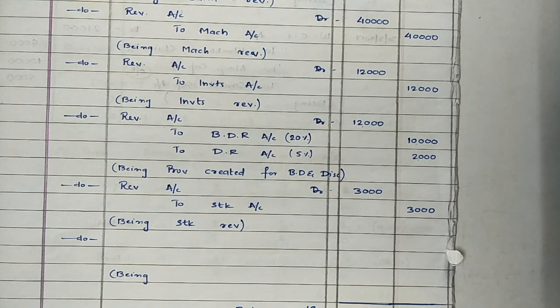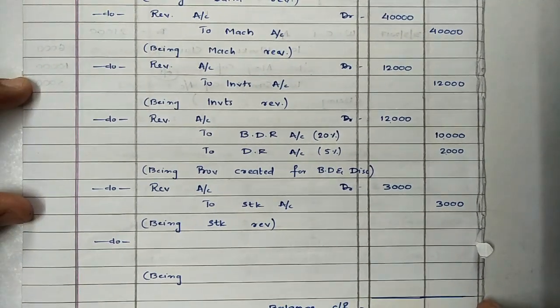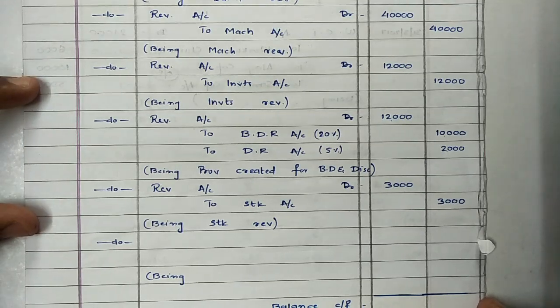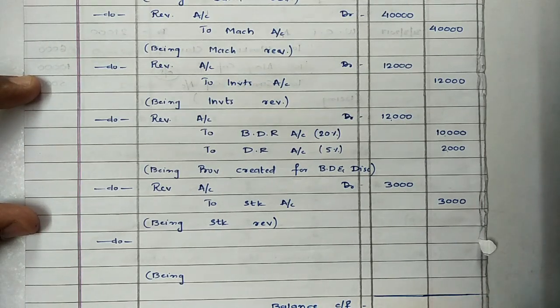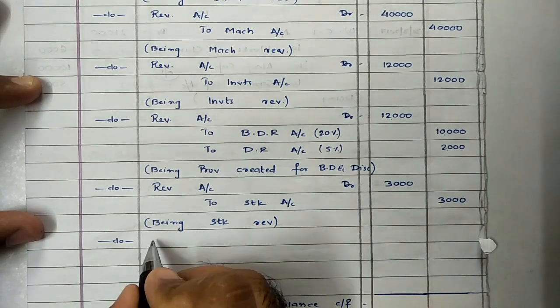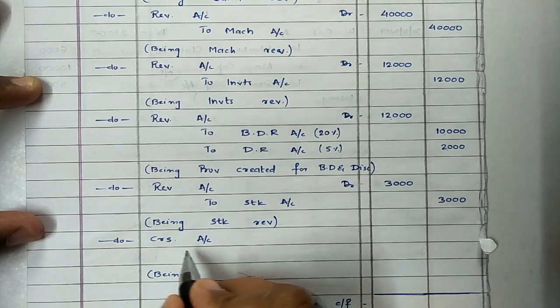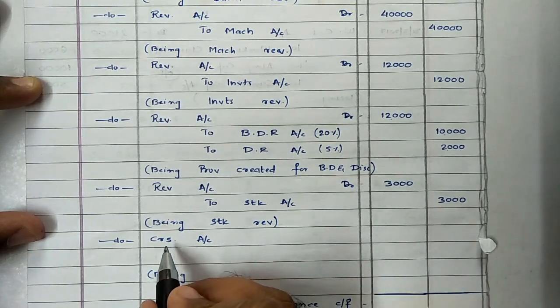Then coming towards sixth adjustment, amount of 20,000 is not to be paid to creditor. As we are not required to pay money to creditors, the balance of creditors will reduce. Creditors are our liability. When liabilities are reducing, it is a kind of profit for us, and profits are to be credited. So entry would be creditors account debit. As liability reduces, liabilities have credit balance. In order to decrease the liability, we need to debit it.